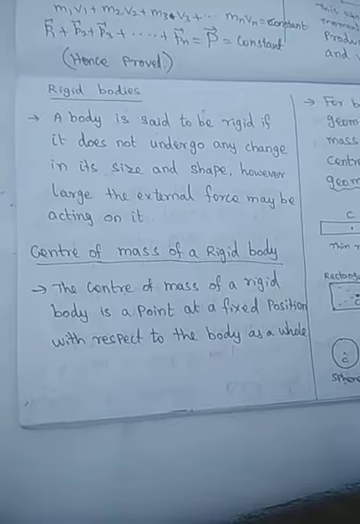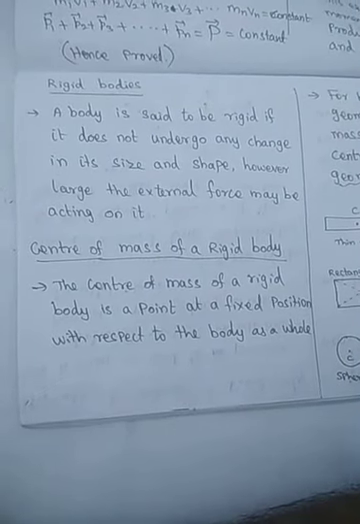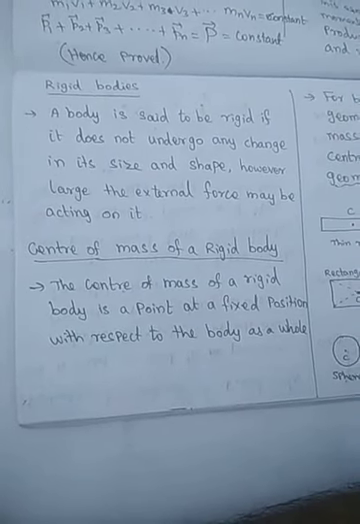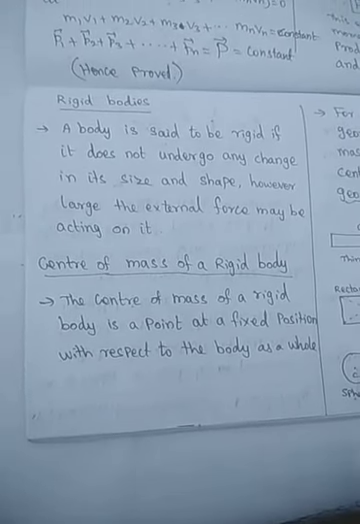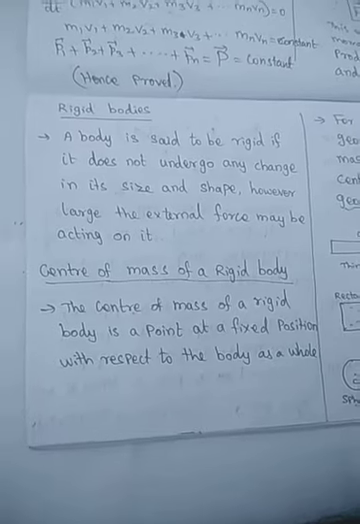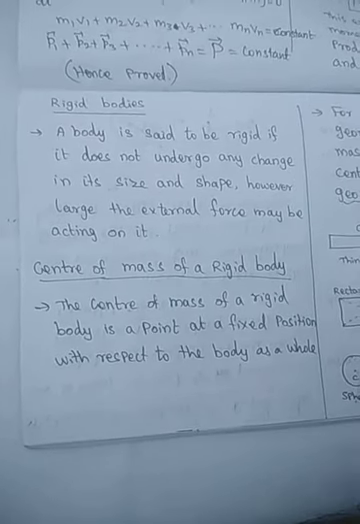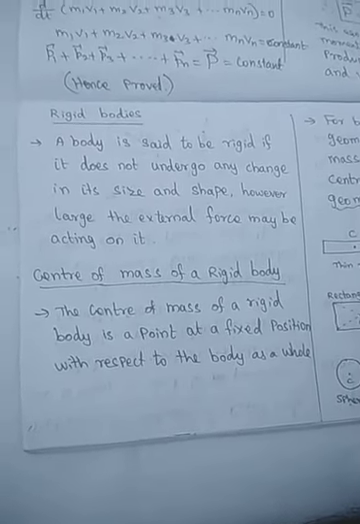The center of mass of a rigid body is a point at a fixed position with respect to the body as a whole. It is the point at which the whole mass can be taken as concentrated, and that point represents the translatory motion of the rigid body.